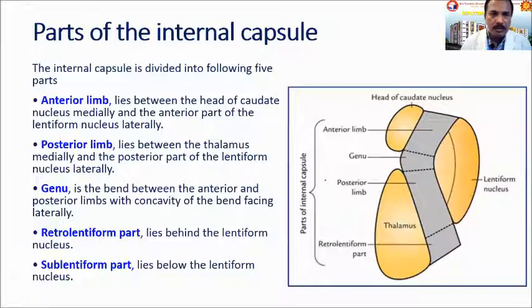So as I told, the anterior limb lies between the head of the caudate nucleus medially and the anterior part of the lentiform nucleus laterally. And the posterior limb is lying between the thalamus medially and the posterior part of the lentiform nucleus laterally. The genu lies between the anterior and posterior limb, this portion. It is present in that concavity, a bend facing laterally. And the two other parts are the retrolentiform and sublentiform parts, which are lying behind and below the lentiform nucleus.